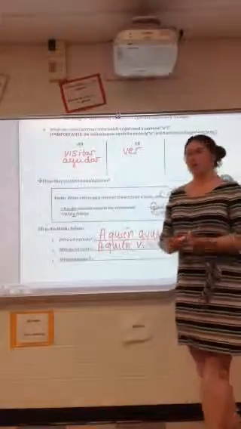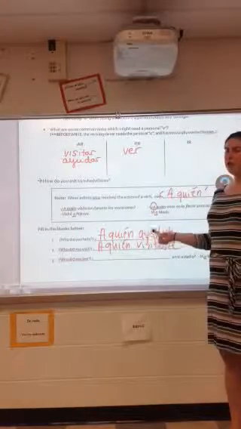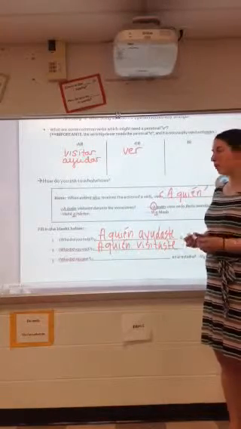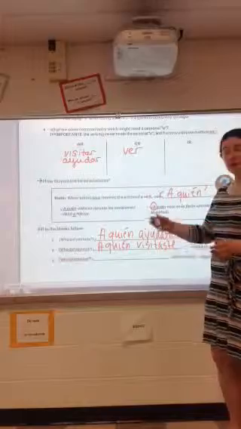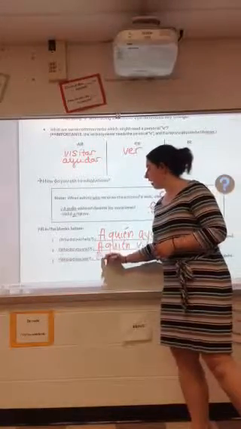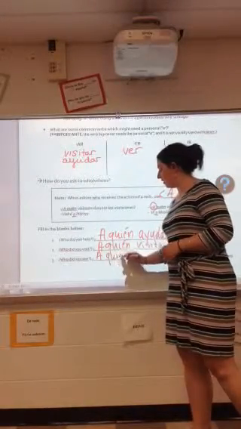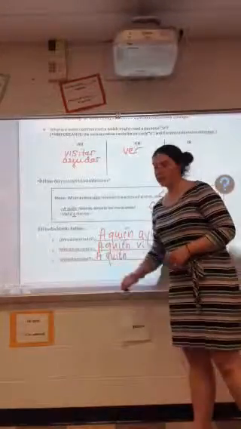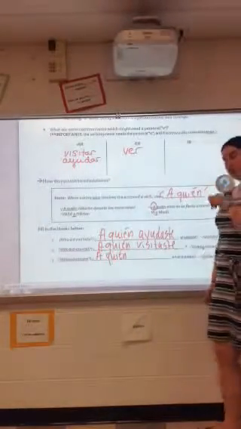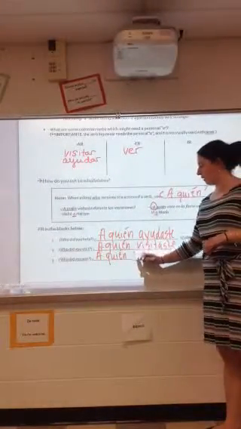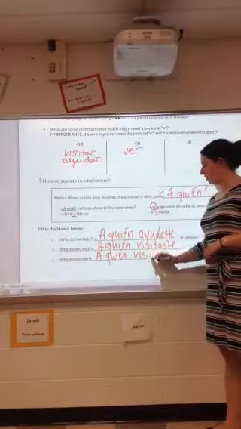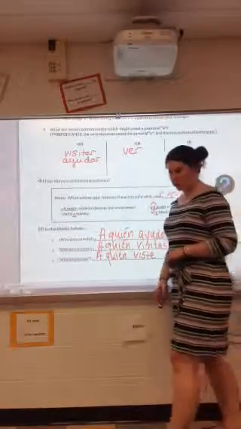Alright, so, just like the previous two, how do you think we're going to start this? With the who, the a is in the answer, we have to put the a in the question, so we're going to have a quién, and the last part is did you see, so we use that verb ver and put it in the tú form, so it should be a quién viste.